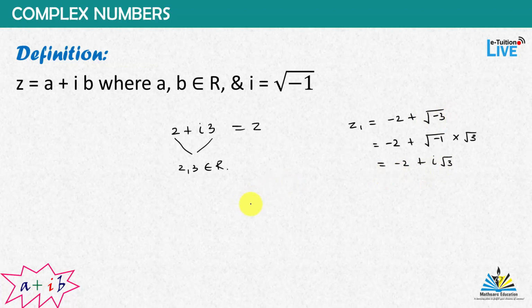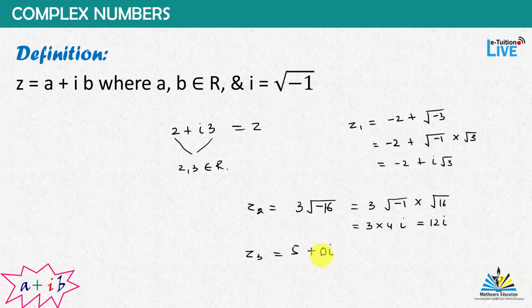Like we have a number z2 as 3 times under root minus 16. So we can write it as 3 times under root minus 1 into under root 16, and under root 16 is 4. So 3 into 4, and under root minus 1 is iota. So this is 12 iota. Hence this is equal to 12 iota. Let's say we have z3 as 5. Now 5 is a real number. We can always write it as 5 plus 0 iota. So b is equal to 0 in this case.